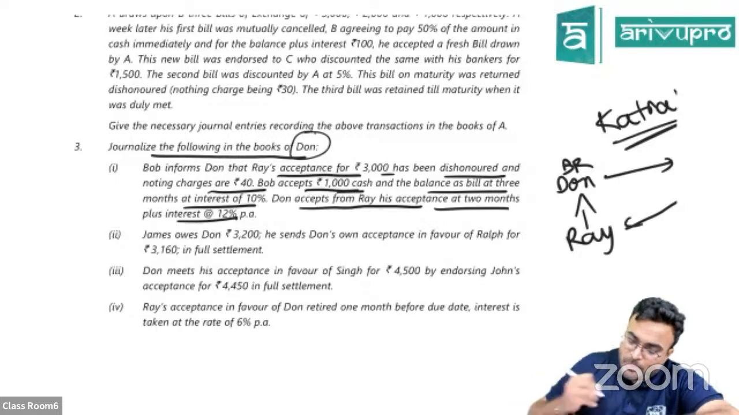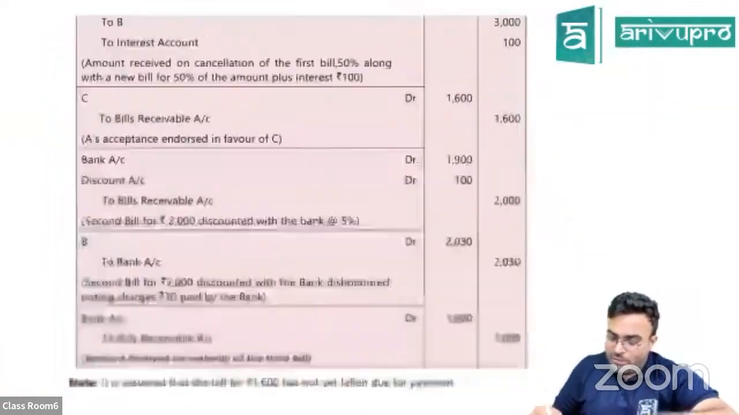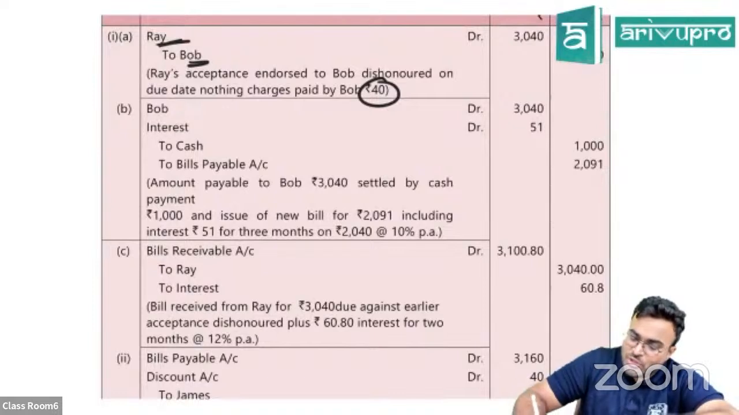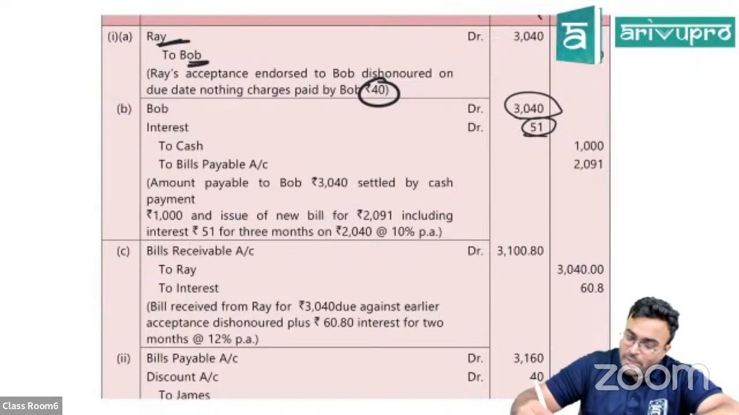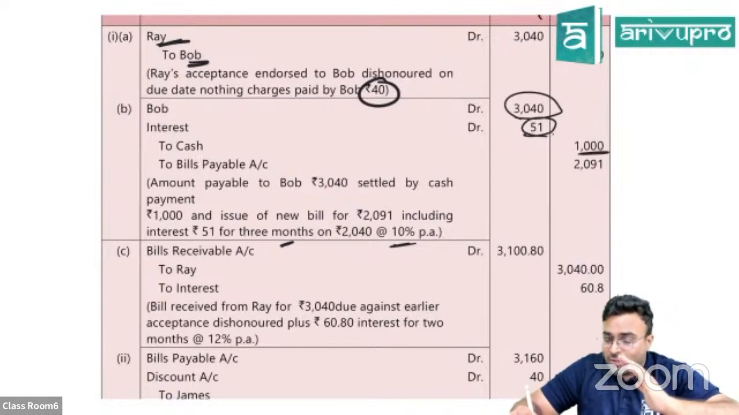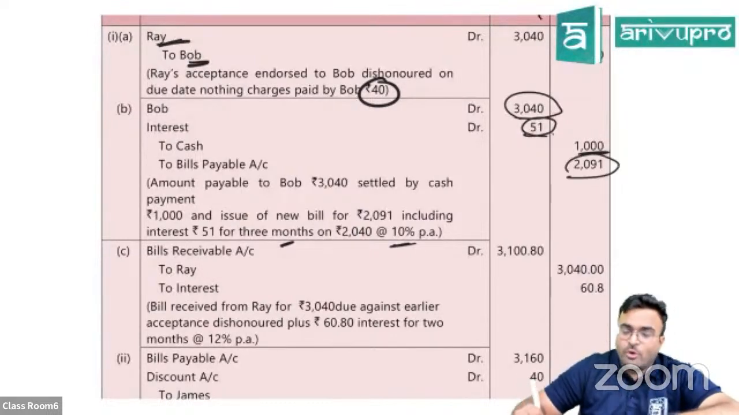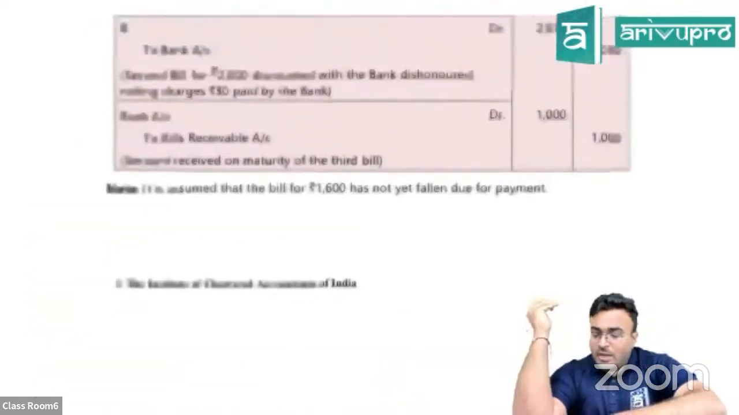Bob accepts 1,000 rupees in cash and the balance as a bill at 3 months, interest at 10%. What have you done now? You said, Bob, I can't pay you fully now. I'll give you 1,000 rupees in cash. I was supposed to pay 3,040 to Bob, and I'm going to pay extra because of interest. Bob is not ready to agree for the same old amount, so I'm going to pay interest at the rate of 10% for 3 months. That is 51. Interest is an expense to me. Credit to cash, because I have paid 1,000. Whatever balance amount is there goes into the new bill, the bill which I'm supposed to pay. Clear? Now, this is for Bob.